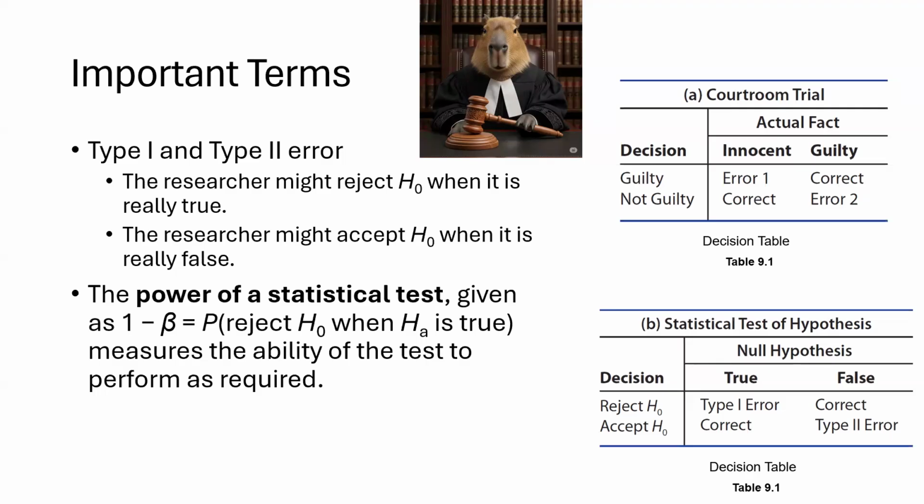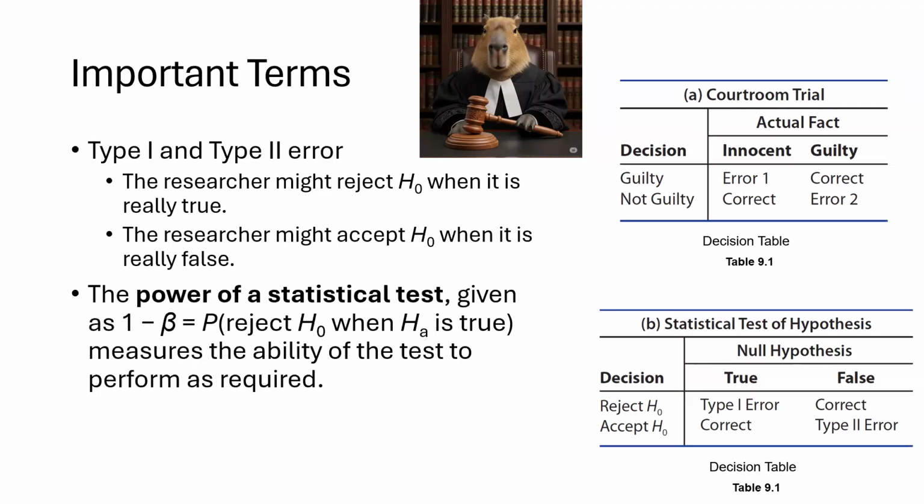Type 2 error is just the opposite. A type 2 error is when we fail to reject the null hypothesis when the alternative is actually true. So imagine a Fortnite patch really is helping players level up faster, but our data doesn't show it strongly enough. We end up missing something real. That's a type 2 error. This is sometimes called a false negative.